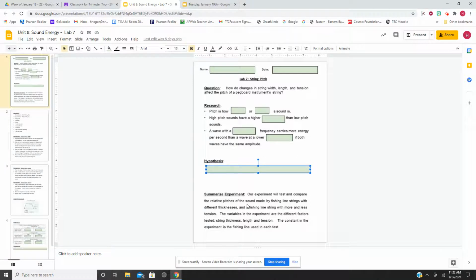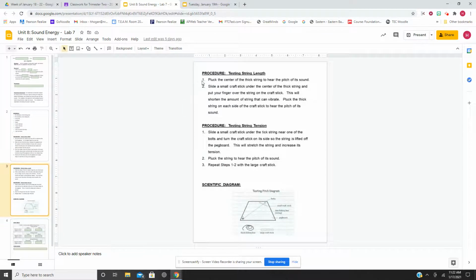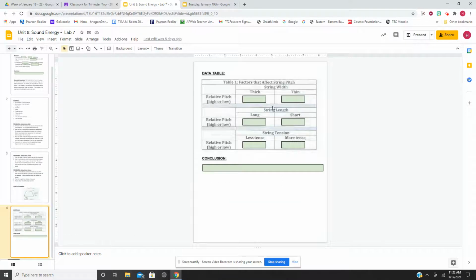The variables are the different factors. So it'll be the different thickness, the different length, and the different tension. And the constant is the fishing line that we will use. We have the materials listed and the procedure for length and tension, and then our scientific diagram. And then we're going to complete our data table and finally do our conclusion.